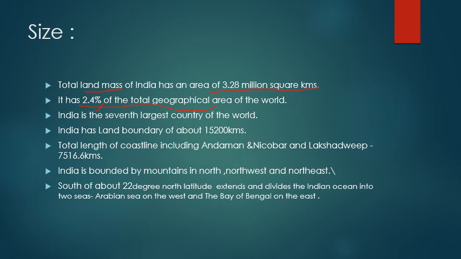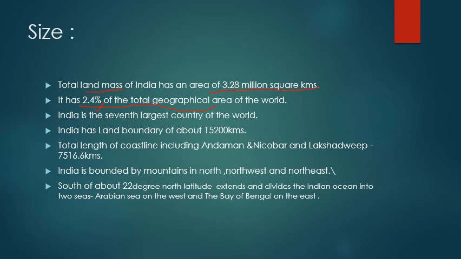Coastal line is actually very, if you see, most of the part of our country is surrounded by the coastal region. India is bounded by mountains in north. If you go to north, you will get to see many places have mountainous region, right? So especially north, either you go northwest or northeast or north, you will get to see various mountainous regions. Then south of about 22 degree north latitude extends and divides the Indian Ocean into two seas.